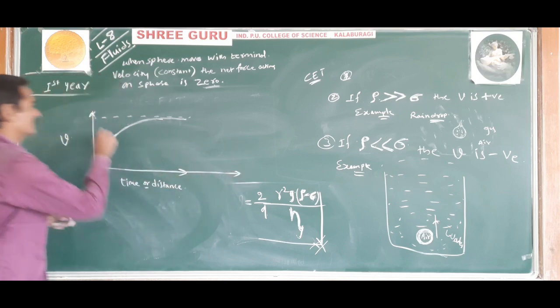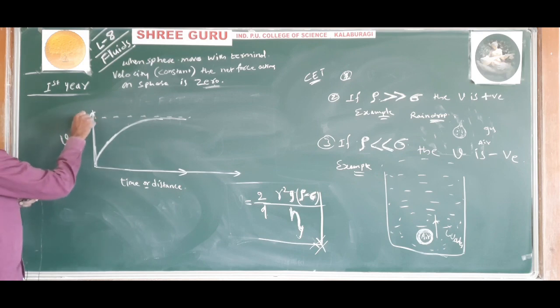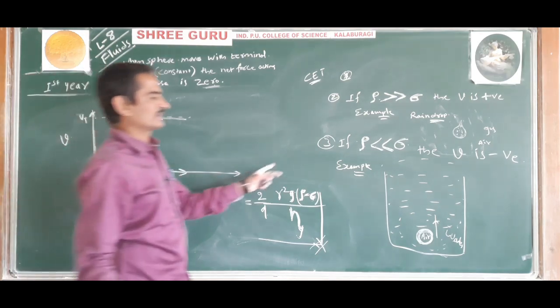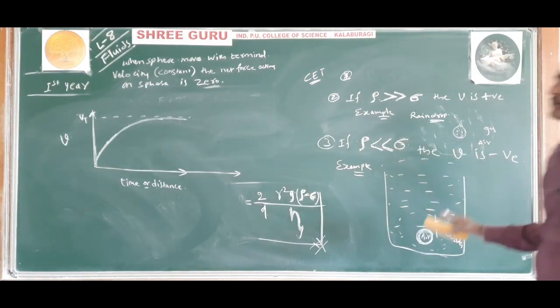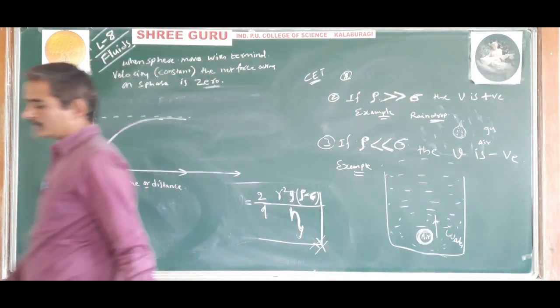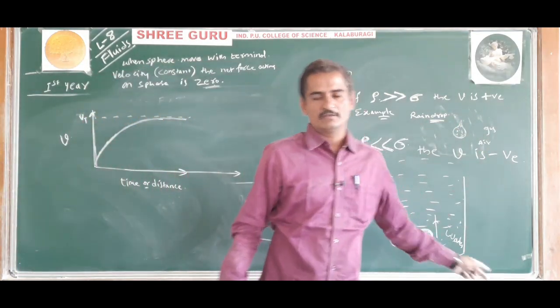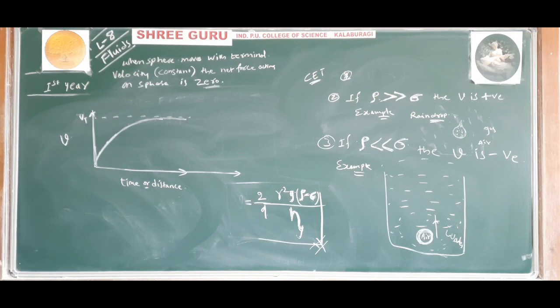When a graph is drawn for the variation of terminal velocity with time or distance, then the graph will be like this. Did you understand all these things? So this is about terminal velocity, and this concept is important. Remember that many times in the CET exam they will ask questions about terminal velocity, as well as numericals on this concept.